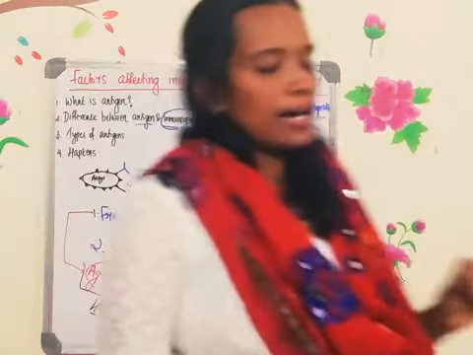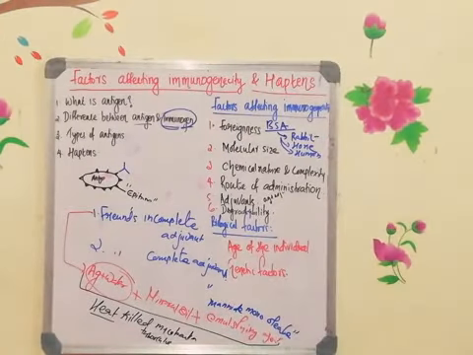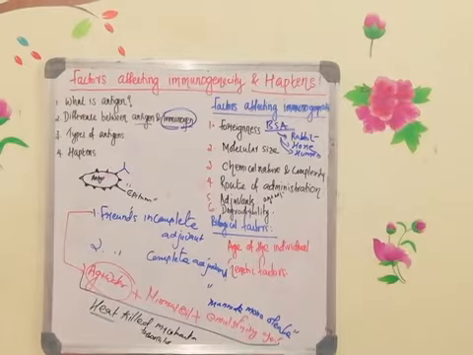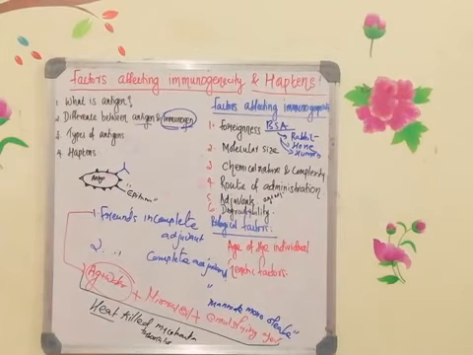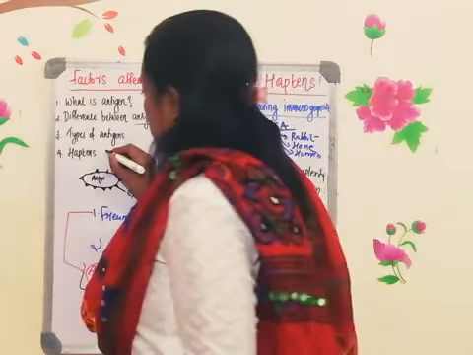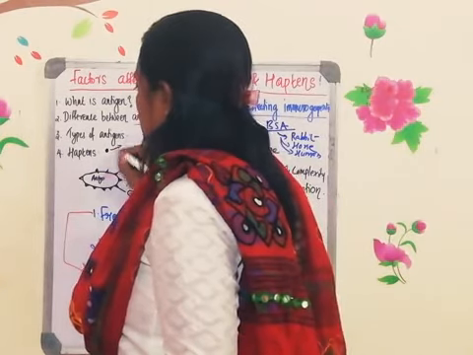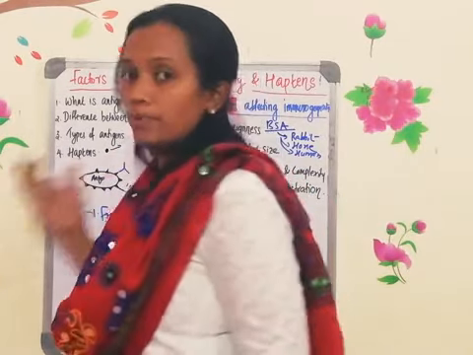Okay, haptens are antigens, but they cannot activate the immune system by themselves. They are antigenic, but incapable of producing antibody. Okay, haptens always need a carrier. Imagine that this is the hapten. When it is injected into the body, it cannot activate the immune system.